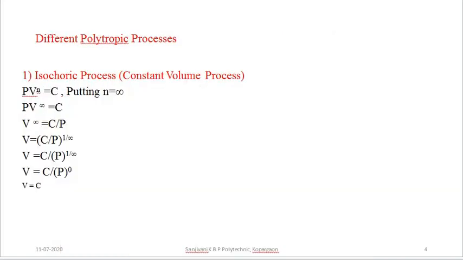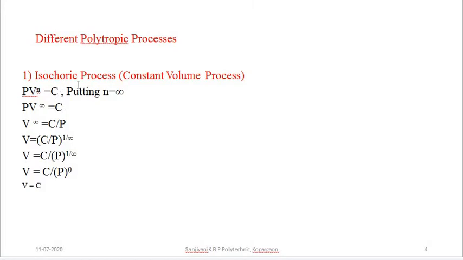We will see the first ideal gas process, the isochoric process, which is called the constant volume process. When we apply the polytropic law, PV to the power n is equal to constant, there must be some value of n for the constant volume process which will give the governing equation for that process.